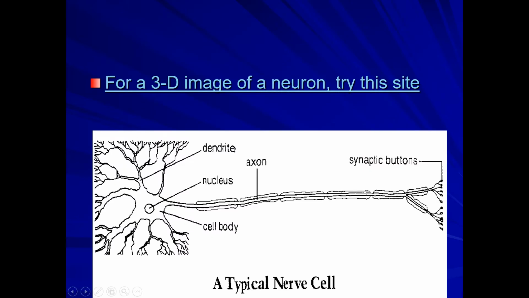Now, this is another 3D image of the typical nerve cell or neuron. This is the cyton or cell body. These are all the dendrites from where it receives the information. Then the same information is passed through the axon. And see, on the axon there is a myelin coat, and that is not continuous. There are interruptions. And at the tip, the axon forms branches, and the branches end with synaptic buttons. This is in brief about the structure of a neuron.